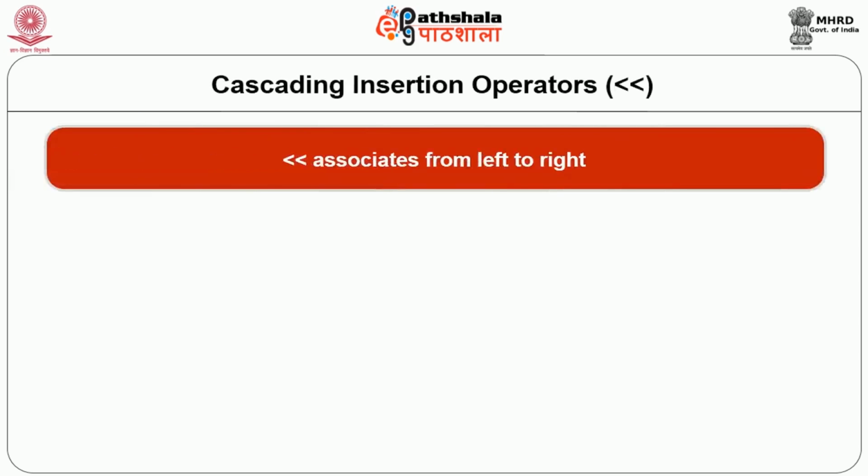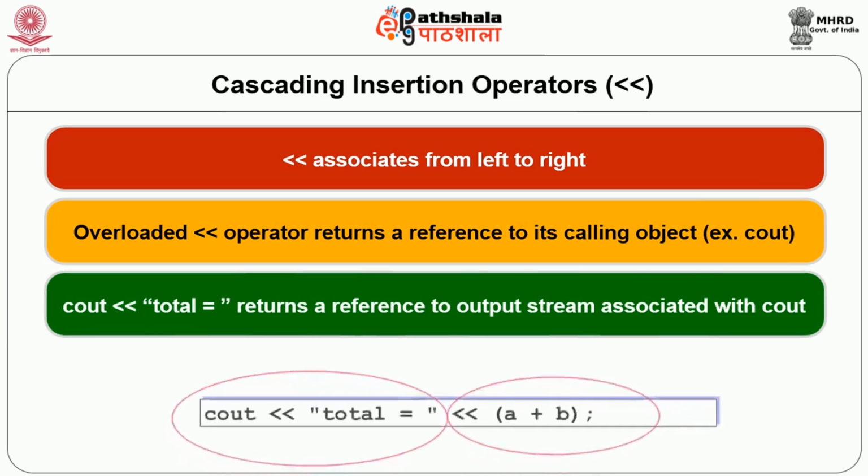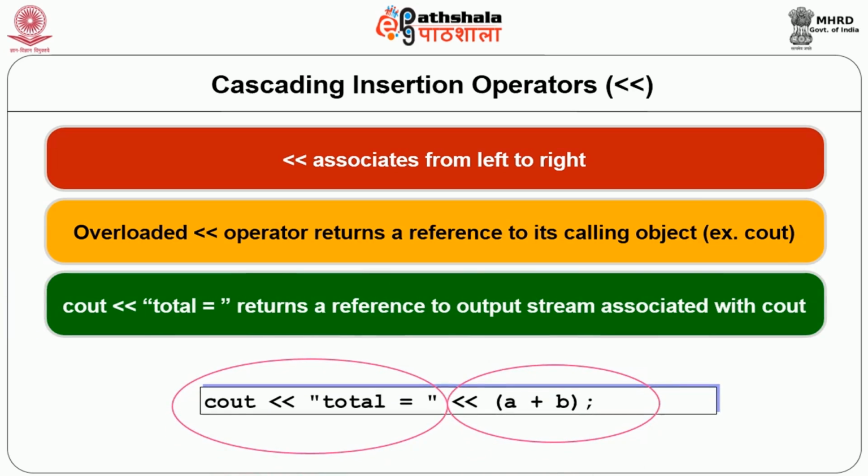The insertion operator associates from left to right, and this overloaded operator returns a reference to the calling object, that is the output stream here, and therefore we can use it in cascaded fashion. For example, cout << total << (a + b), with the expression a plus b in parentheses.